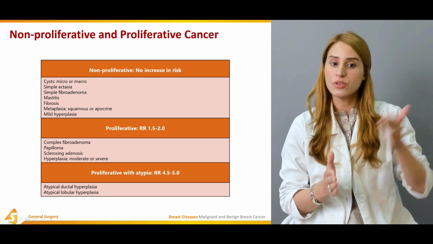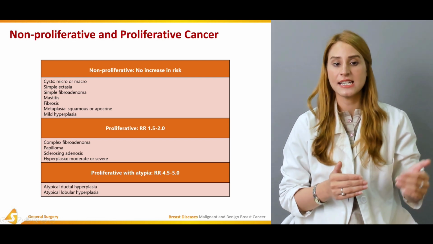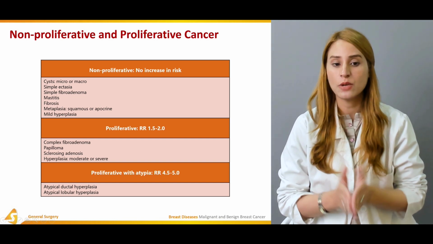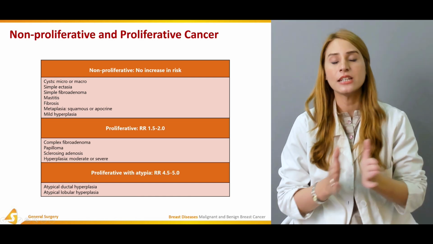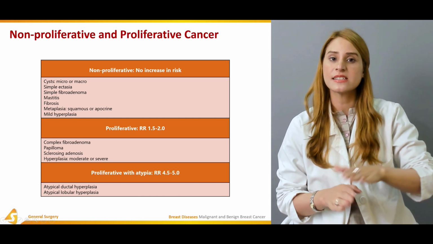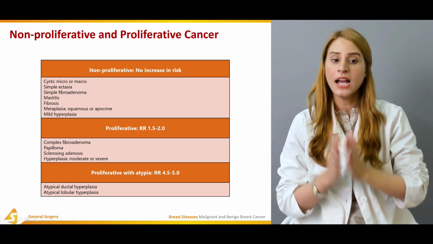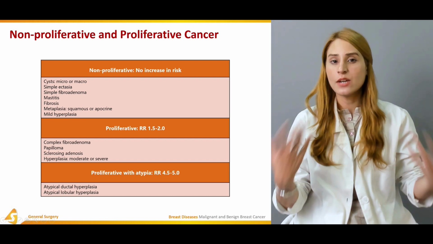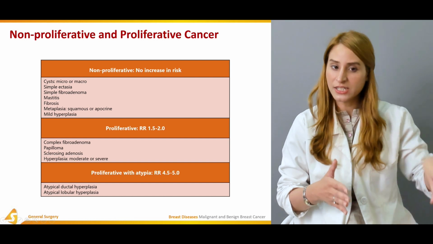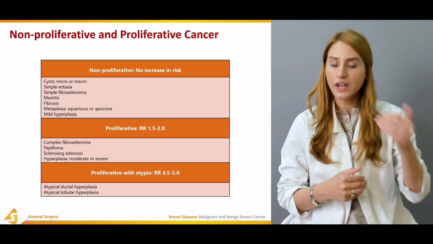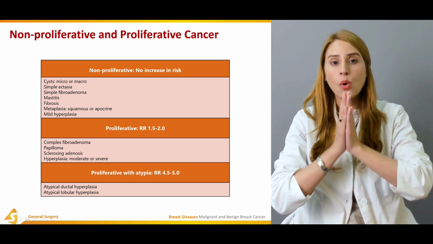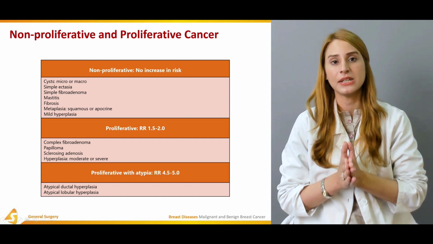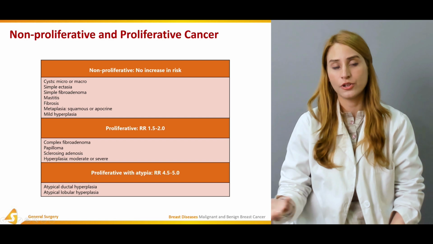That includes cysts, which are micro or macro, simple ectasia, simple fibroadenoma, mastitis, fibrosis, metaplasia, which can be squamous or apocrine metaplasia, and then you have mild hyperplasia, right? I have already discussed almost all these things in section 2, like what the cyst was. They were micro, they were macro, they were solitary, maybe cystic or solid. I've already talked about that. Simple ectasias, fibroadenomas, mastitis. These are all non-proliferative benign diseases, right? And in these non-proliferative benign diseases, there is no risk for malignancy.